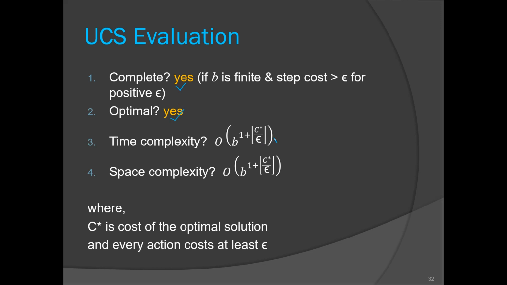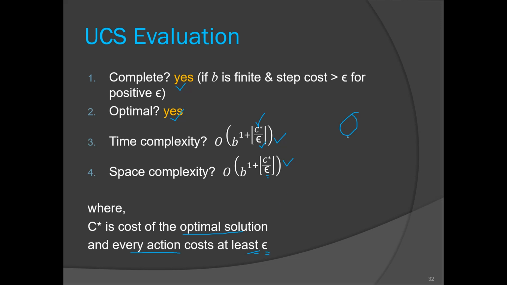And what about the time complexity? The main thing is UCS is guided by the path cost rather than the depth. So we cannot categorize its complexity in terms of b and d, because it is guided by the path cost, right? So for that we use these two variables, that is C star and epsilon. And what is this C star? It is the cost of the optimal solution. And every action costs at least epsilon.